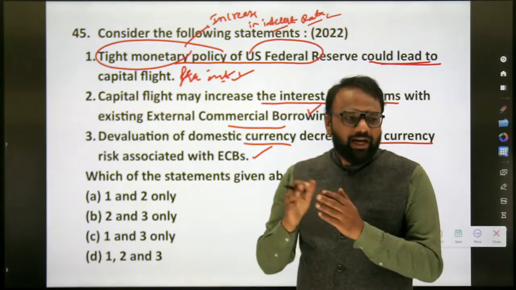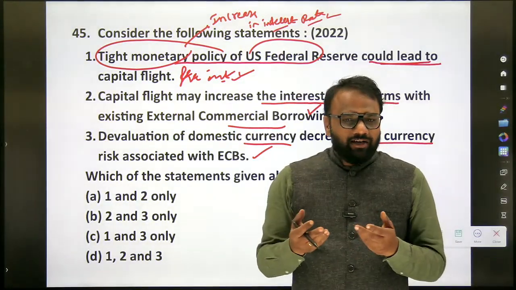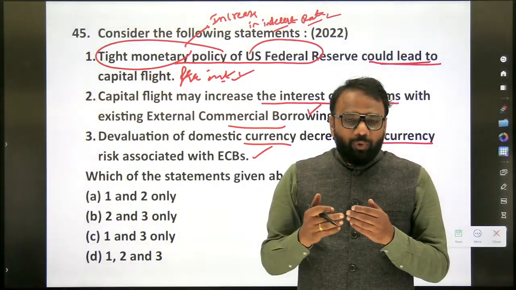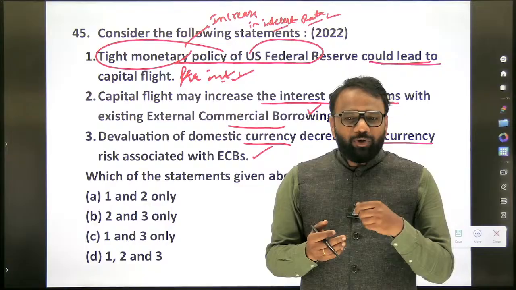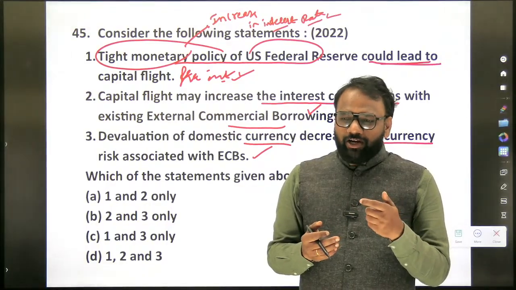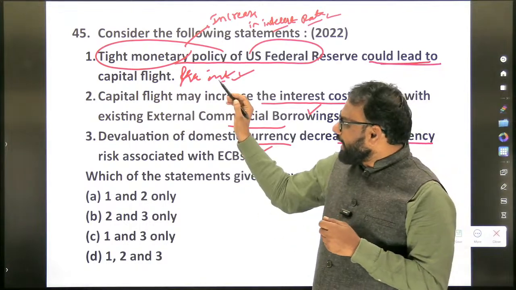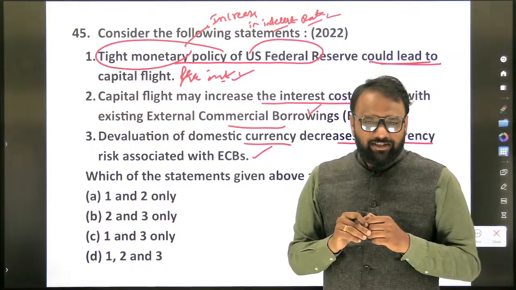Okay, so tight and loose monetary policy. When we say loose, it means interest rates are less. Tight means interest rates are high. So why do they go for tight monetary policy? To control inflation. When you increase the repo rate and all, your major objective is to control inflation. So tight monetary policy means the interest rates will increase.